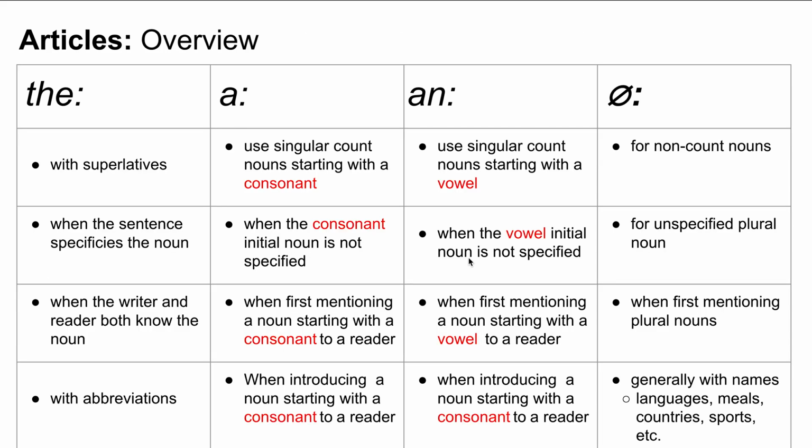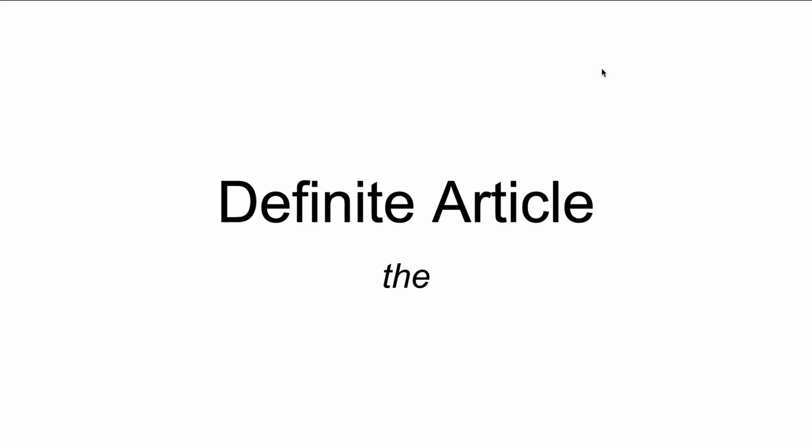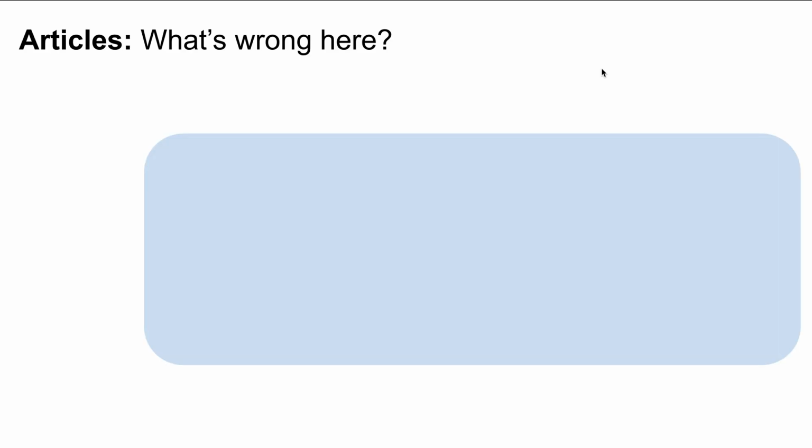So, a quick overview. We use the definite article the to identify known and specific nouns. We use the indefinite articles a and an to identify unknown or unspecified nouns. And we use the zero article. Well, the zero article is used for things in general. So let's look at the definite article the.